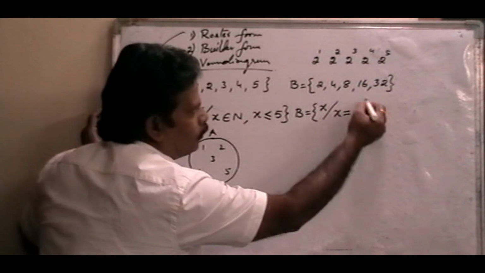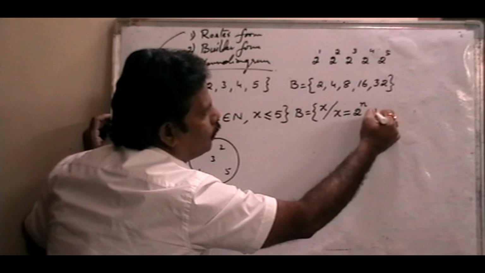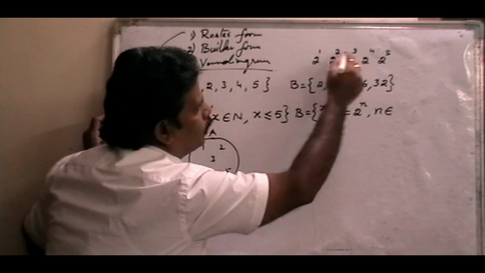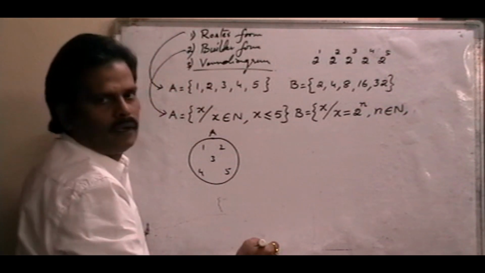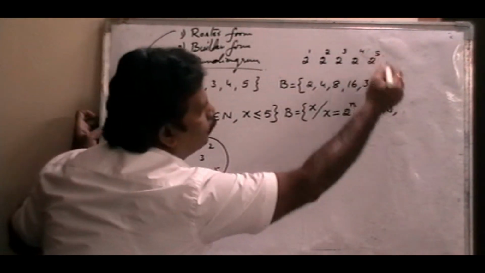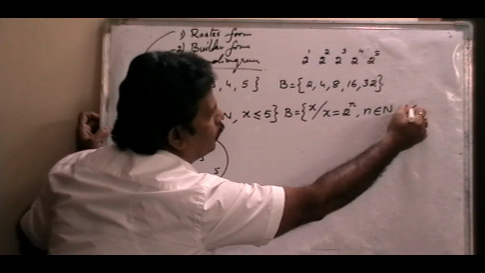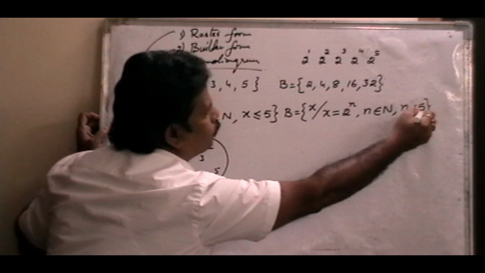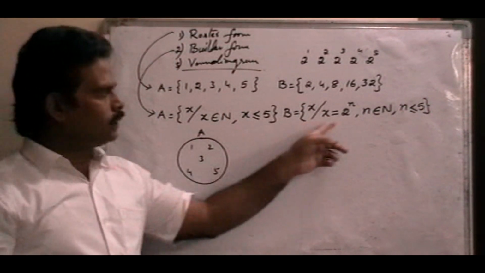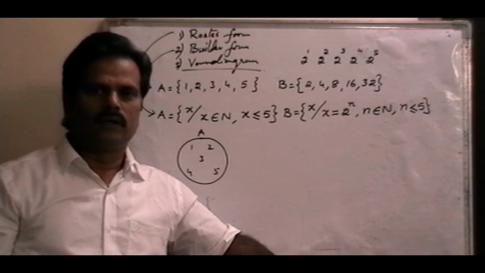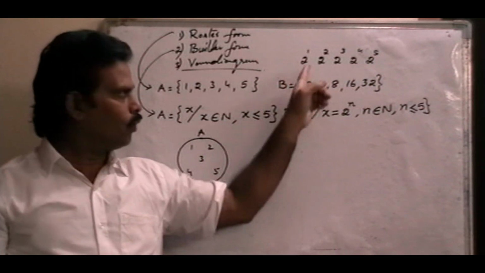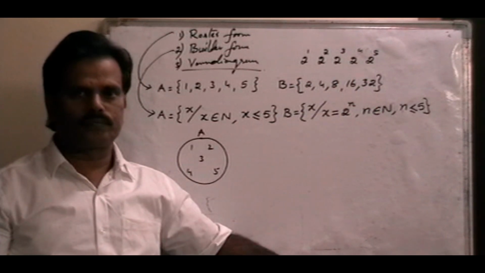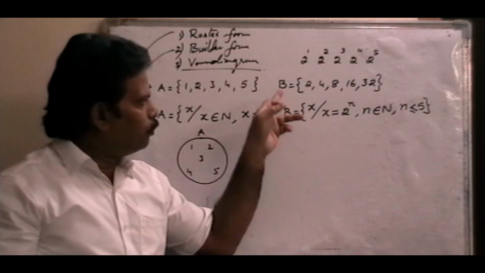Where n means what? Power. That power belongs to what? Natural numbers: 1, 2, 3, 4, 5. And the natural numbers go only up to 5, that means n is less than or equal to 5. So it is the set builder form. B is a set of elements 2, 4, 8, 16, 32.